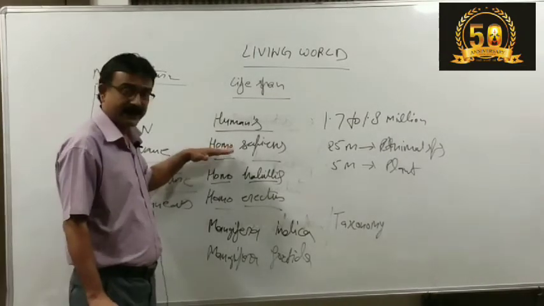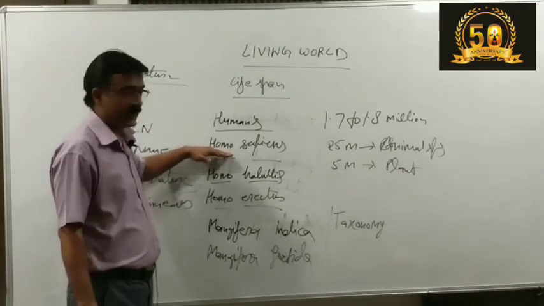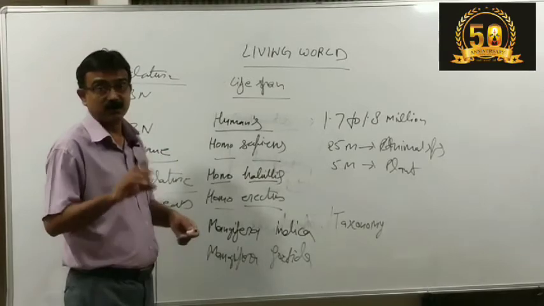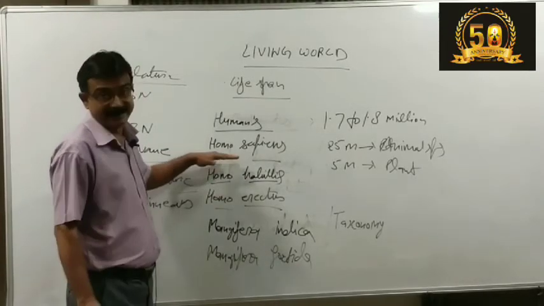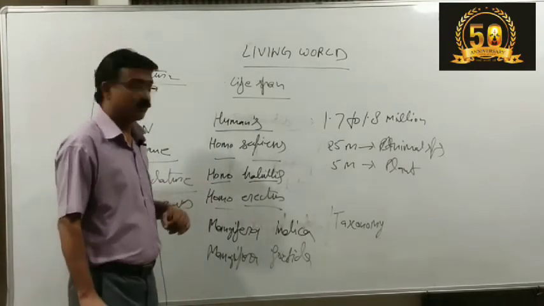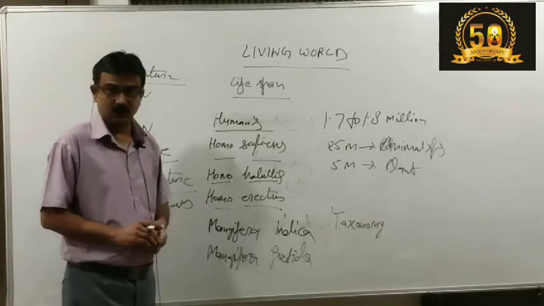If we are writing them manually, the first name will be of the genus, the other of the species. We will separate them and underline them, or if we are typing them, then they will be in italics. Then the next part of systematics is what? Classification or taxonomy, that I told you earlier.